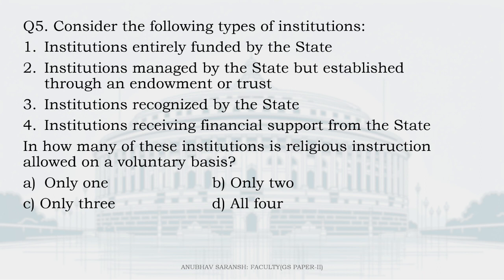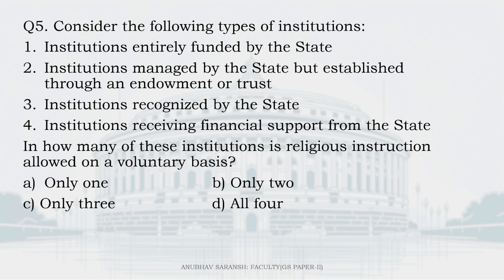Consider the following types of institutions. Institutions entirely funded by the state, institutions managed by the state but established through an endowment or trust, institutions recognized by the state, institutions receiving financial support from the state.